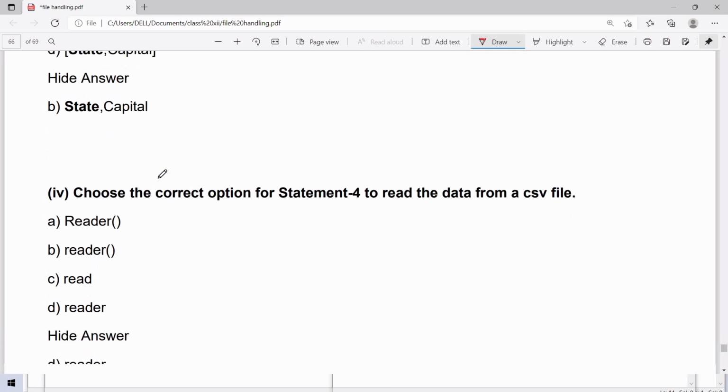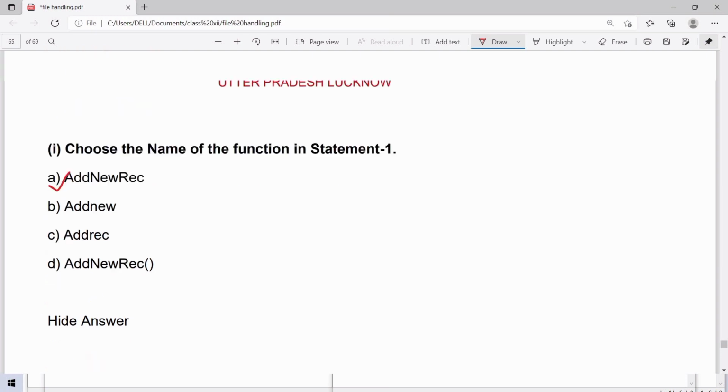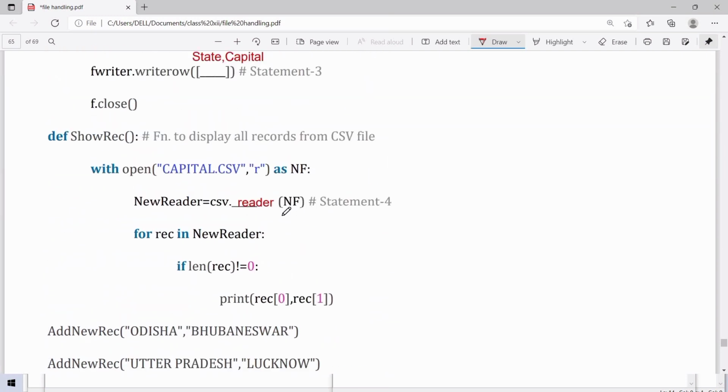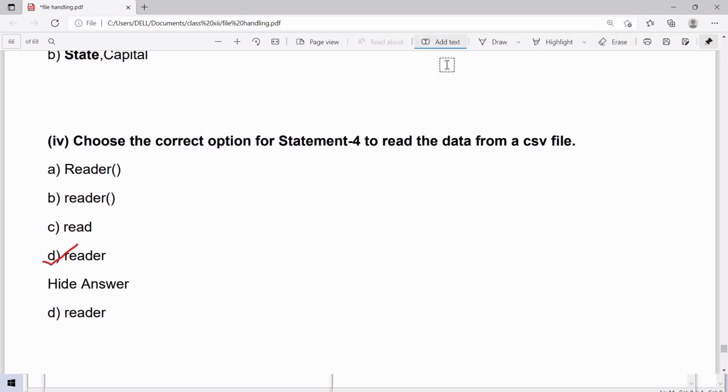In statement 4, to read the data from a CSV file, we have to write reader to create a reader object. Answer will be option D. To create a reader object, the syntax is the name of the reader object is equal to csv.reader file handle comma delimiter character.